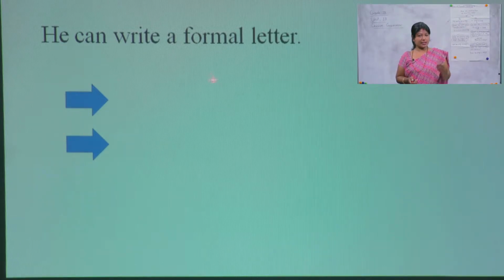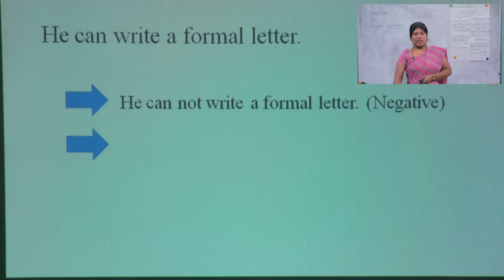What did I say in the beginning? First of all, look at whether there is an auxiliary verb or not. So we can find the auxiliary verb 'can' over here. While changing into negative, we add 'not' after the auxiliary. So this sentence becomes: he cannot write a formal letter.